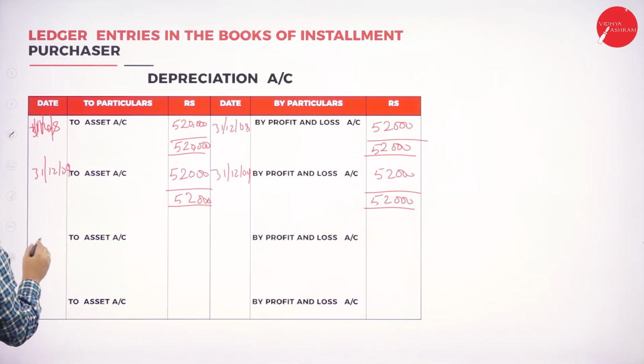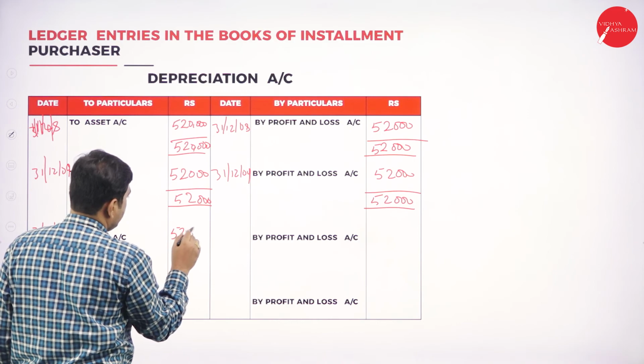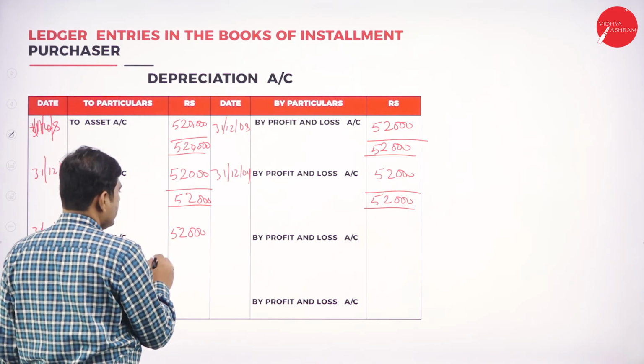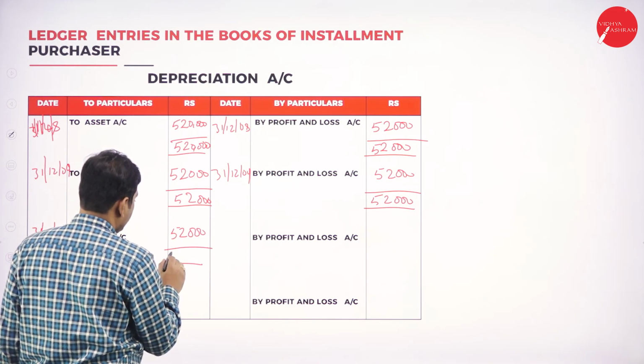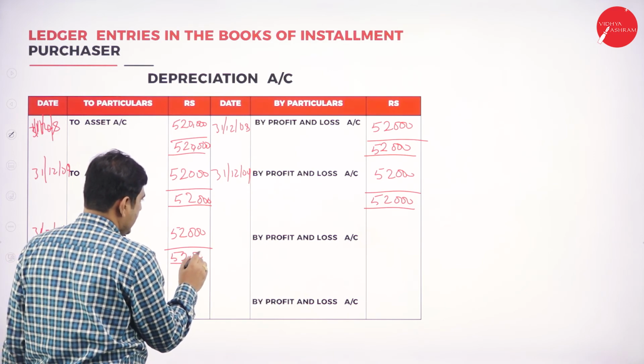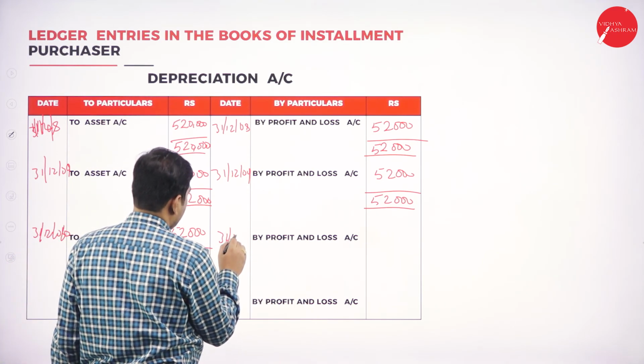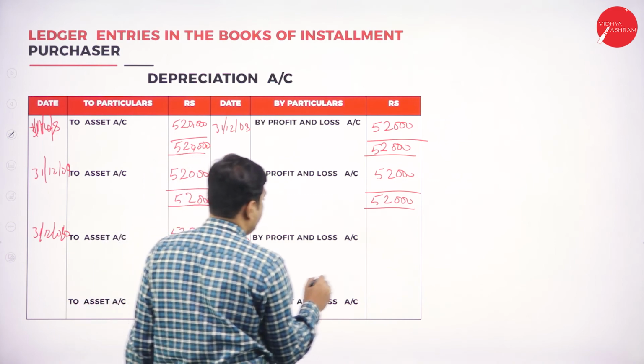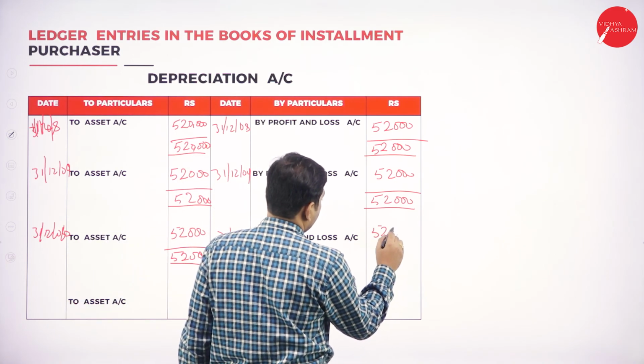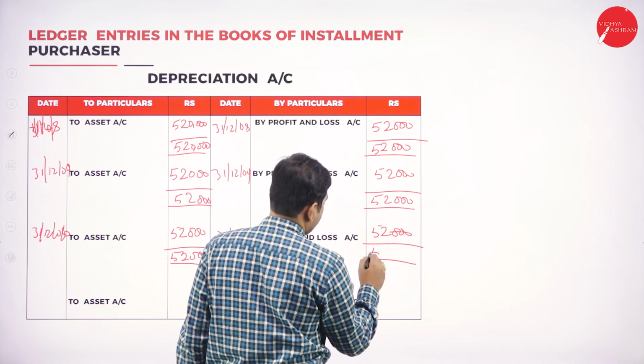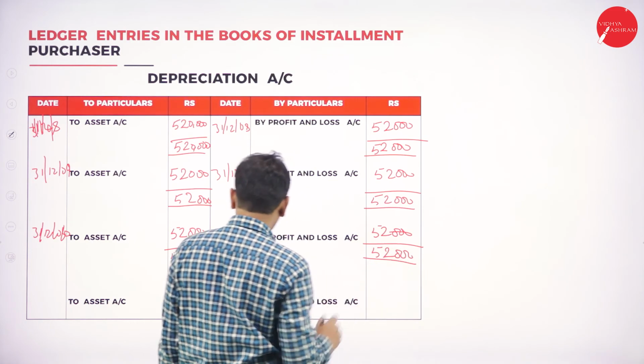Again for the third year, 31st December 2010, it is 52,000. Here also 52,000 is tallied. Again 31st December 2010, by profit and loss account 52,000, tallied.